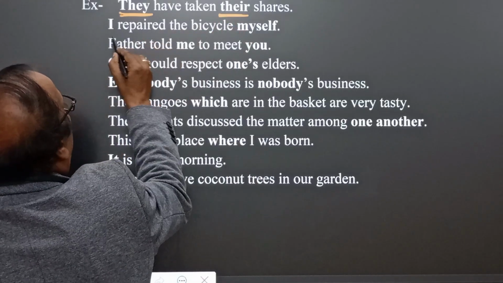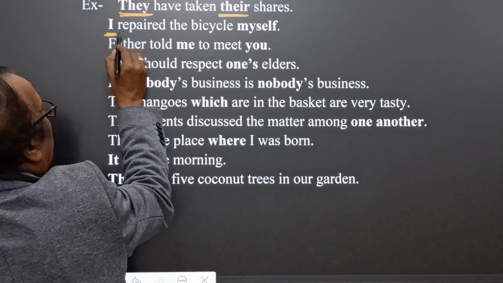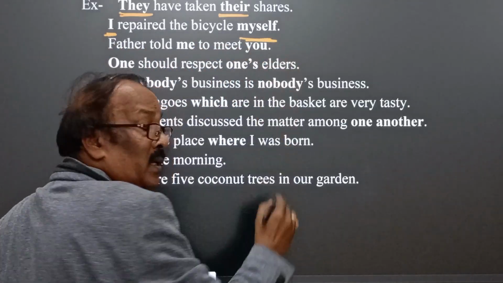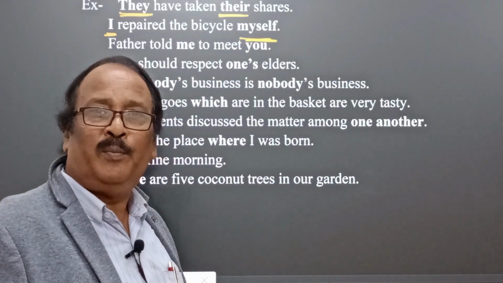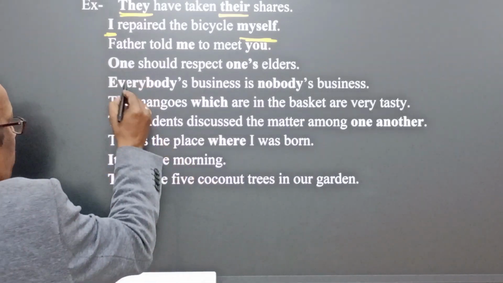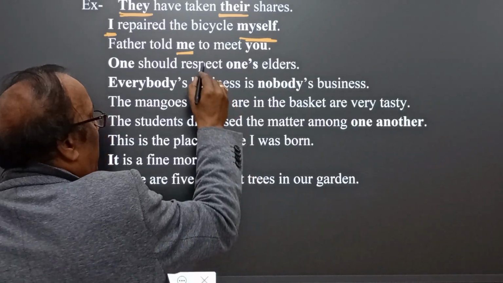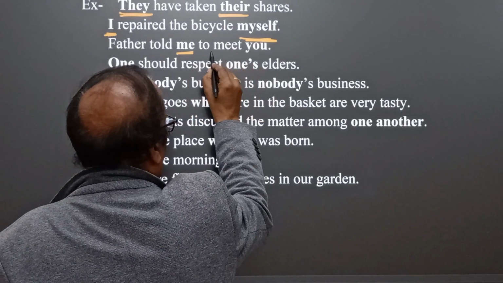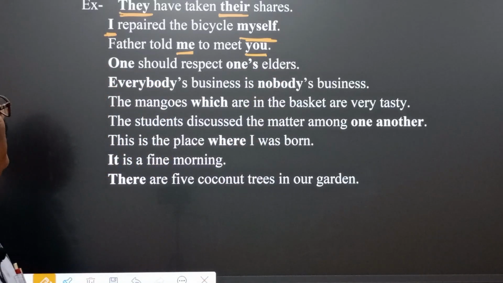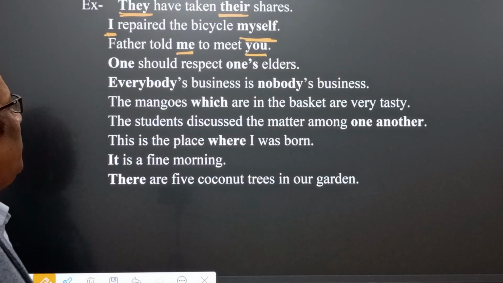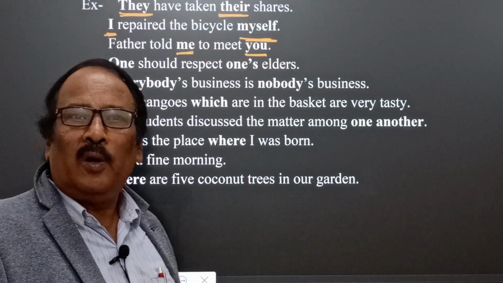I repaired the bicycle myself. I is subjective, myself, self-help. Here we find a reflexive pronoun. And father told me to meet you. Me is the objective pronoun, and to meet you is also objective.